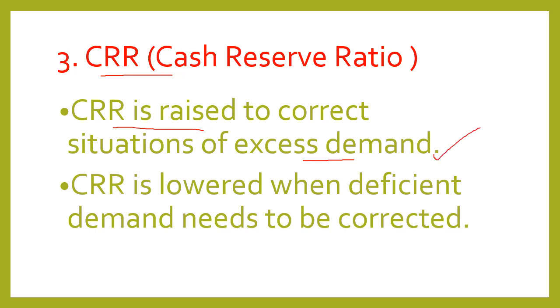And on the other hand, CRR, that is cash reserve ratio, is lowered when deficient demand needs to be corrected. Now when CRR is decreased, that means credit creation by commercial bank will increase. If credit creation by commercial bank will increase, that means income of general public will increase, their demand will increase, and deficient demand will be corrected.